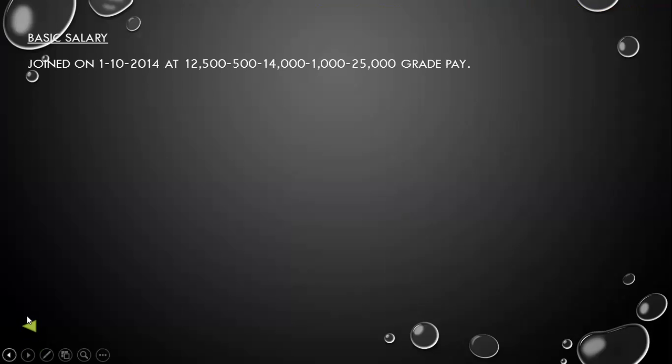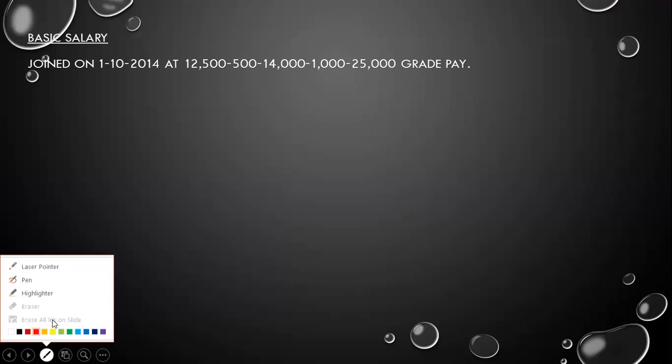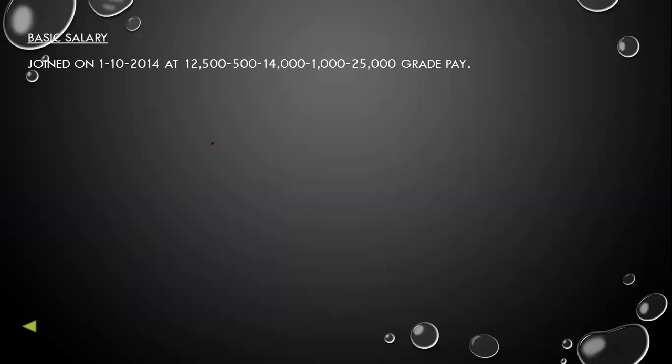Okay. He has joined on 1st October 2014 at grade 12,500, 500, 14,000, 1,000 and 25,000. So we know that this is our starting salary. Here there is no specification of any increment. So we have to believe that every year on this date only the salary is increasing, and the increment is also already given. First increment is 500 rupees till 14,000, and after 14,000 the increment will be 1,000 till 25,000.